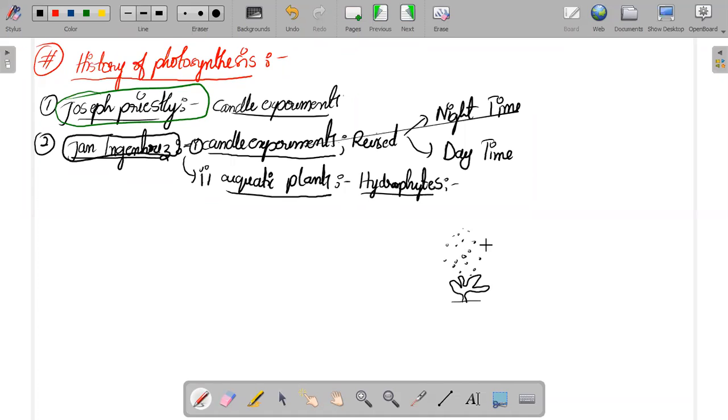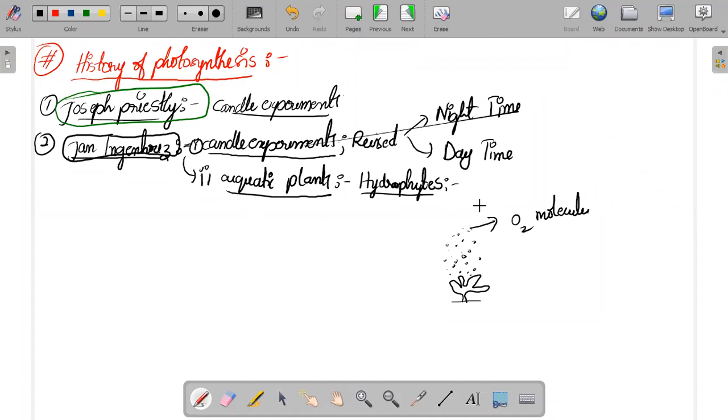So they thought that these bubbles might be of some different thing. But what did Jan Ingenhousz observe clearly? These small tiny bubbles being produced are actually nothing but oxygen molecules, oxygen atoms. That is another observation done by Jan Ingenhousz.